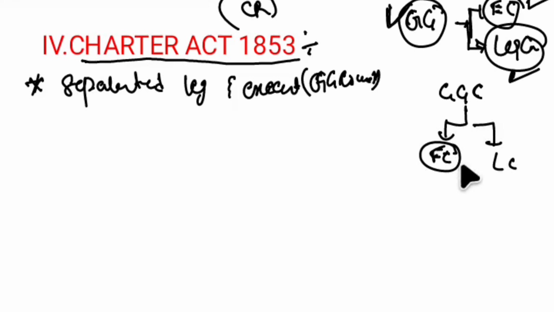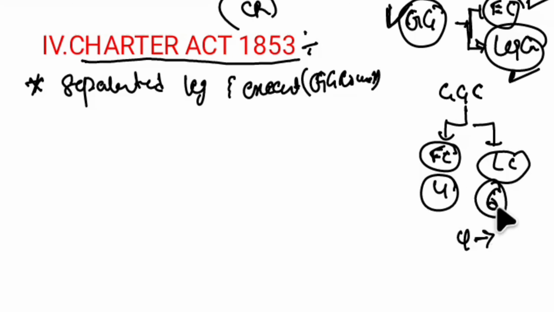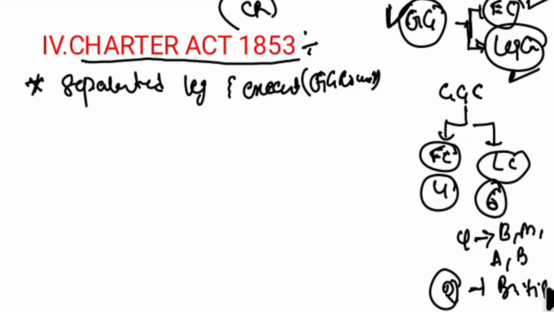In the Executive Council, 4 members were present. In the Legislative Council, 6 members were appointed: 4 from the local British provinces, like Bombay, Madras, Agra and Bengal, and the other 2 members were appointed by the British government.